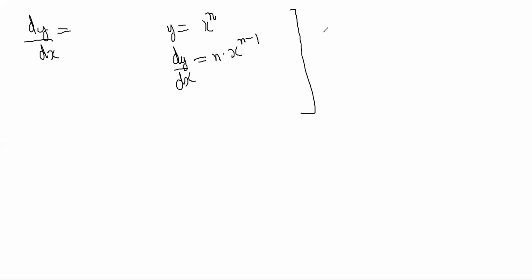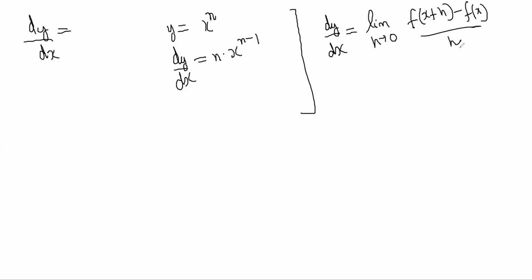When you do calculus properly, you will understand that dy/dx actually is this thing: the limit of h tends to 0 of (f(x+h) - f(x))/h. So basically, if y = f(x) is my function, it is that limit. I will quickly explain why that is so.